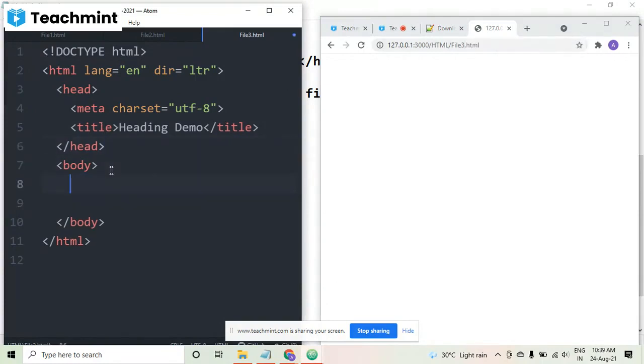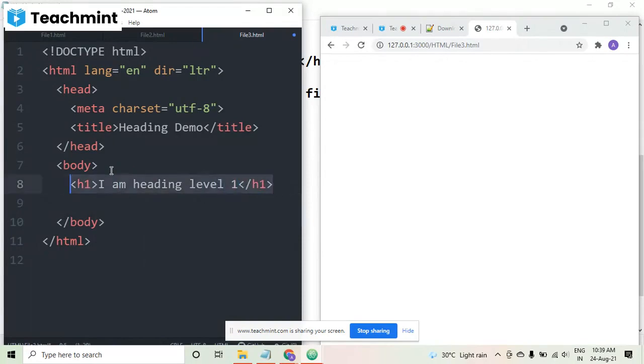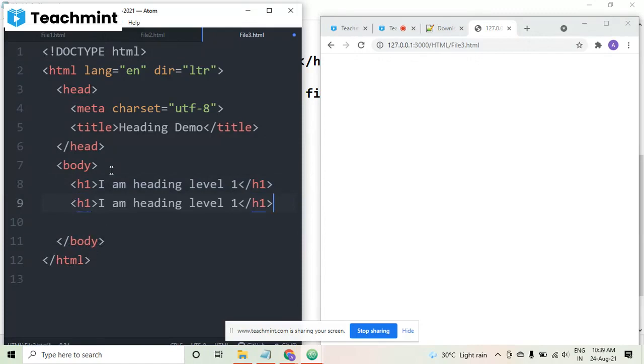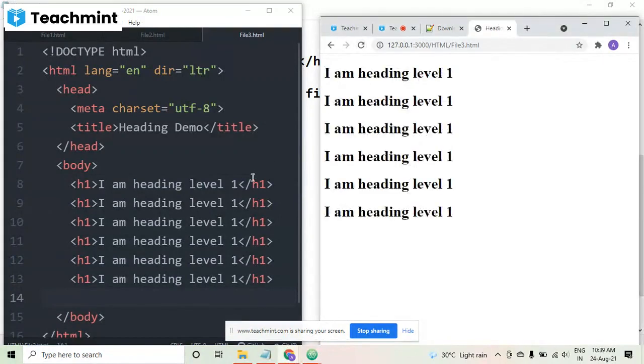Now here I am going to tell you about headings. There are 6 headings in HTML, H1 to H6. So here I am writing, I am heading label 1. There are 6 labels. I am pressing Control C to copy this code and I have pasted it 6 times. When you are creating headings, you do not have to use all of them always. Here you can see it's written heading demo as a title.